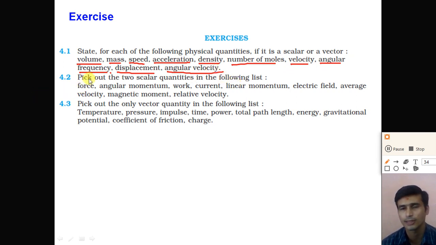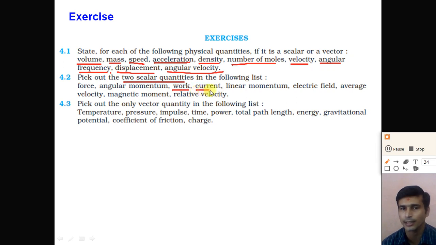Now, question number 4.2. Pick out the two scalar quantities in the following list. So, in the following list, two physical quantities are scalar quantities, and we pick out these scalar quantities from this list. Others are vector quantities. Here the force is a vector quantity, angular momentum is also a vector quantity, work is a scalar quantity, right?